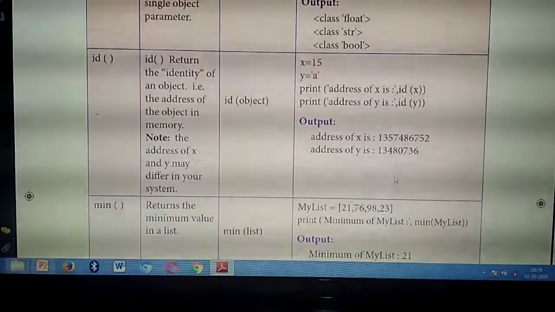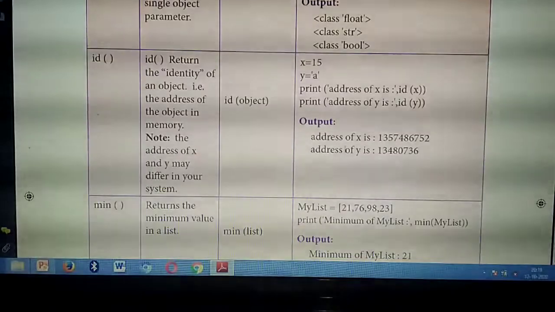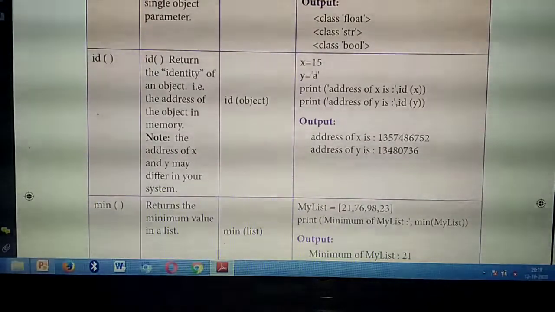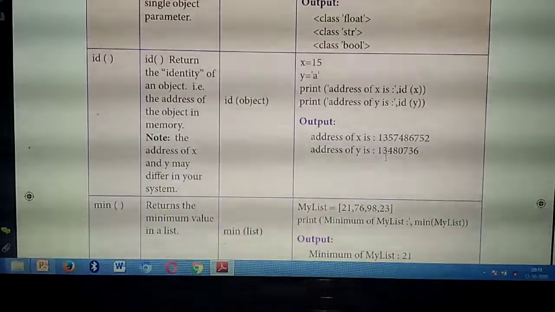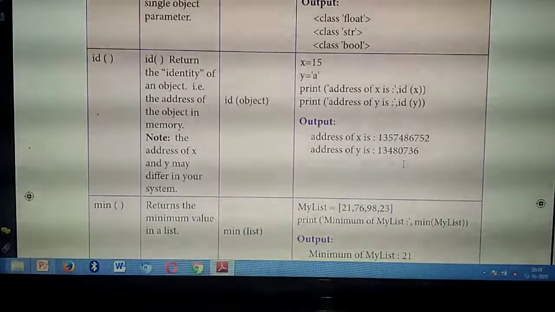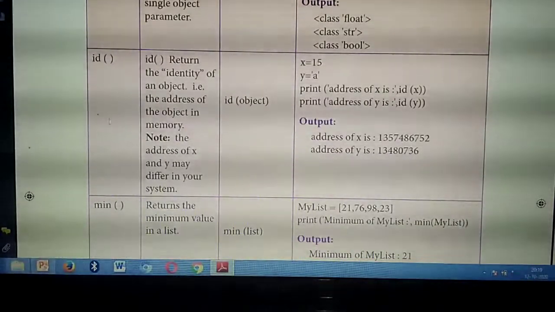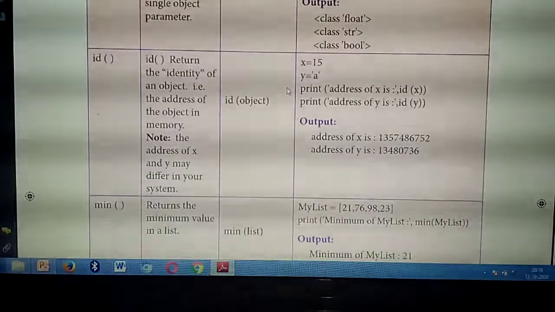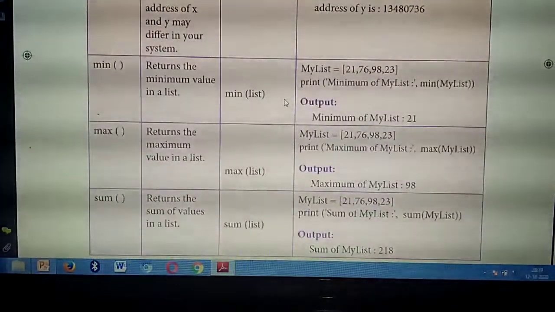Address of X is. So, this is the memory address for this 15. Then, address of Y is. So, what's the value of Y? A. So, this is the memory address of A. Understand what's the use of id? It will return the address or memory address values for the particular variable. Okay? Understand?